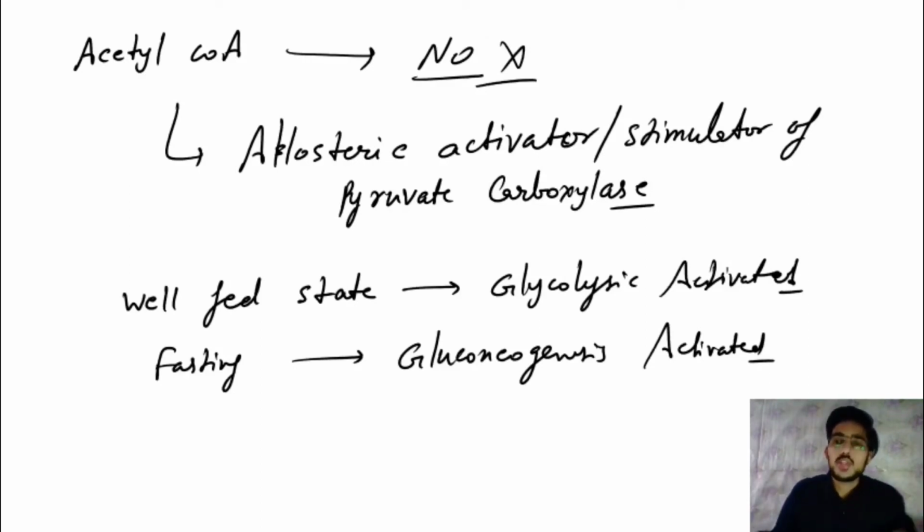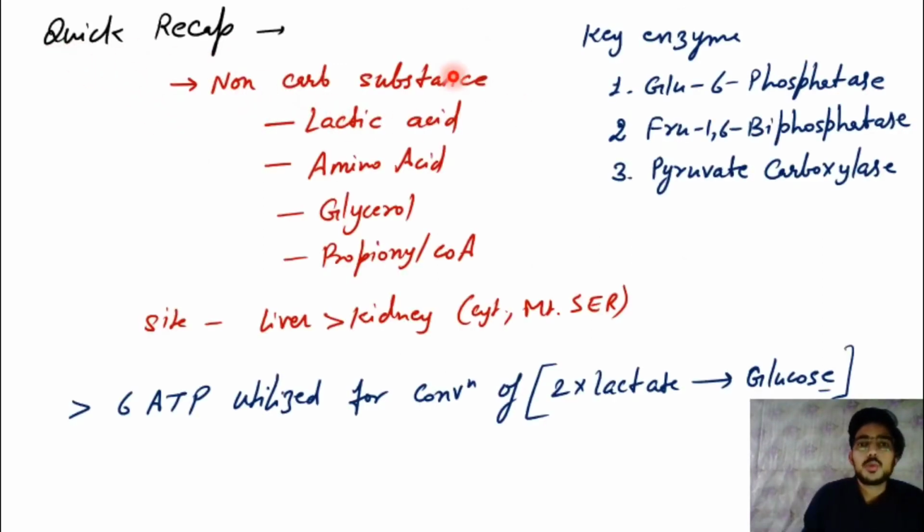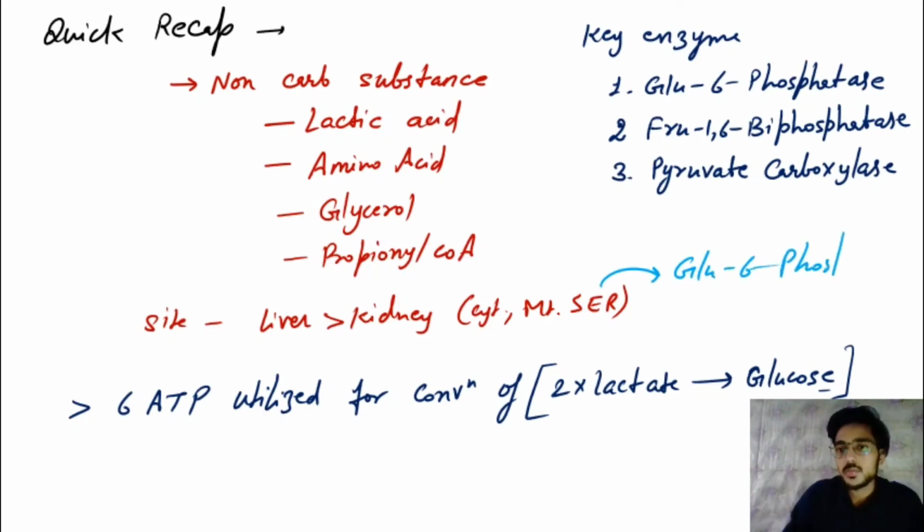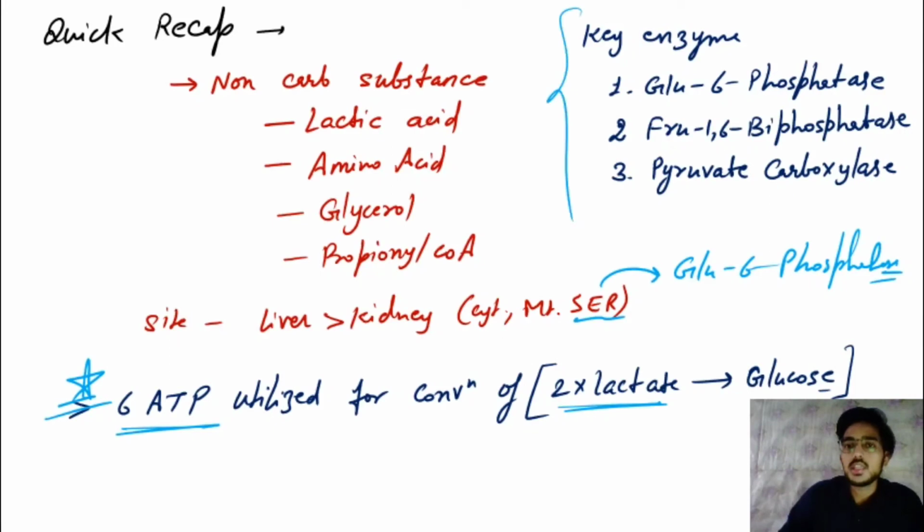So let's do a quick recap. The substrates are lactic acid, amino acids, glycerol and propionyl; the site is the liver and kidney; the compartments are the cytoplasm, mitochondria and the smooth endoplasmic reticulum. Remember that glucose 6-phosphatase is present in the smooth endoplasmic reticulum and is also involved in gluconeogenesis. Also an important point is that 6 ATP are consumed for the conversion of lactate into glucose. The key enzymes are glucose 6-phosphatase, fructose 1,6-bisphosphatase and pyruvate carboxylase, which bypass the enzymes of irreversible glycolysis.